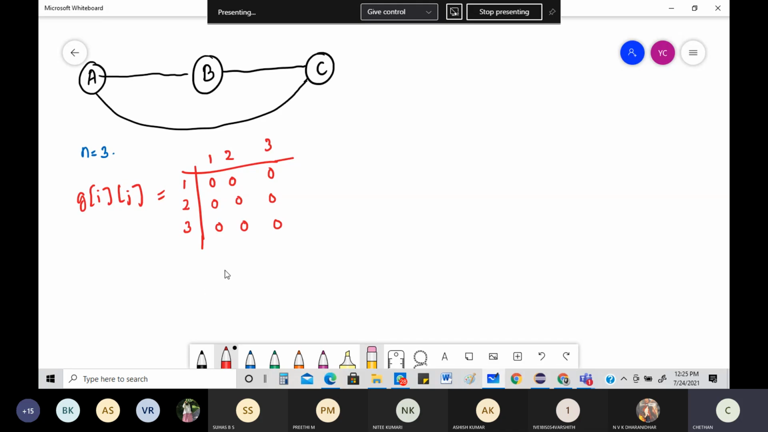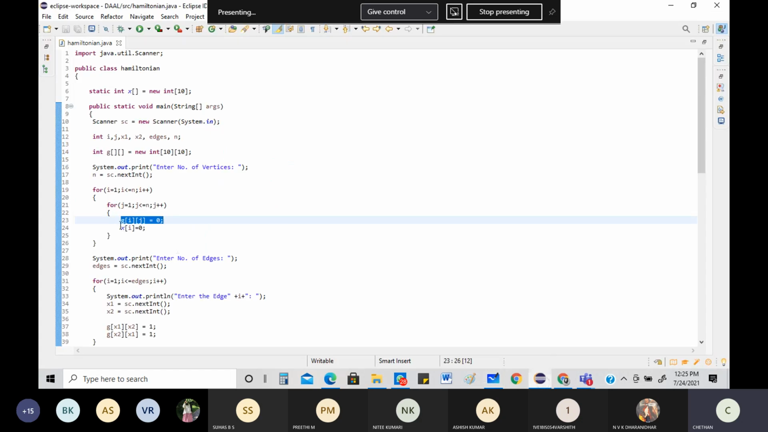Correct? But there is one more thing also that is becoming 0. What is that one more thing? Let me look into the program. x of i is equal to 0, they are saying. What is this x? x is the one that is going to show what is the path of that Hamiltonian cycle. So initially all the values will be equal to 0, for i value starting from 1, so 1, 2, 3 will all be equal to 0.